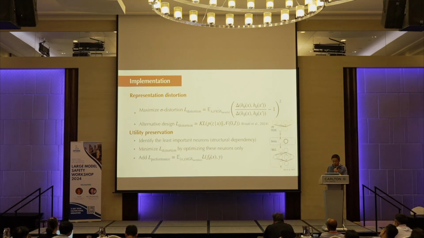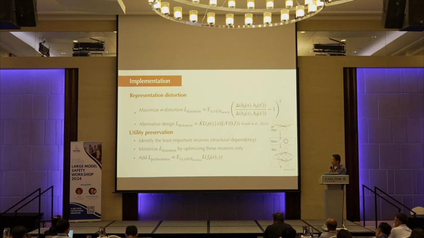And the second part is to preserve the original utility, right? So what we do is we borrow some technique from model pruning. In model pruning, basically, it tries to prune out those neurons, neural parameters, that are not so important for the model's performance.